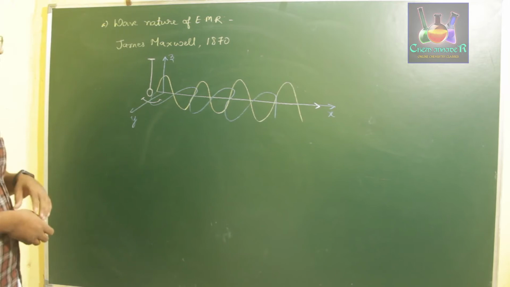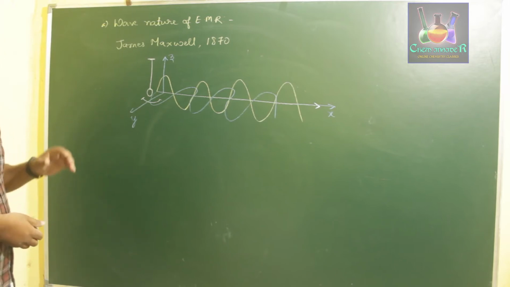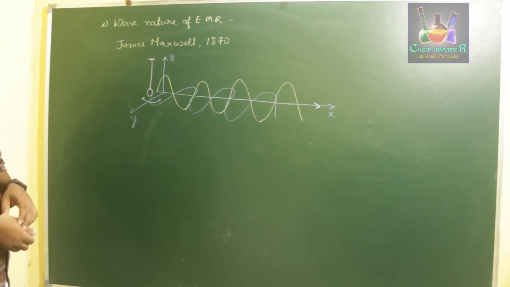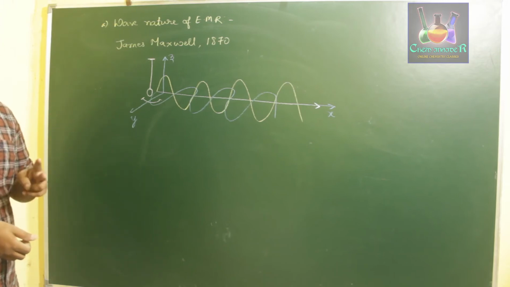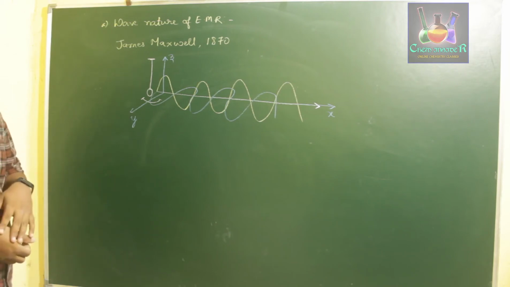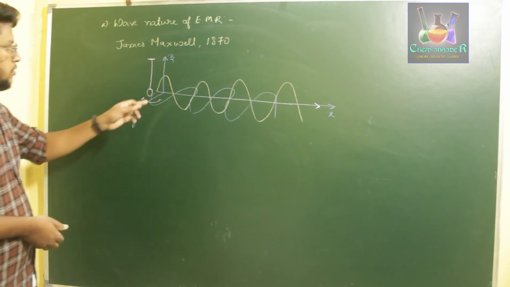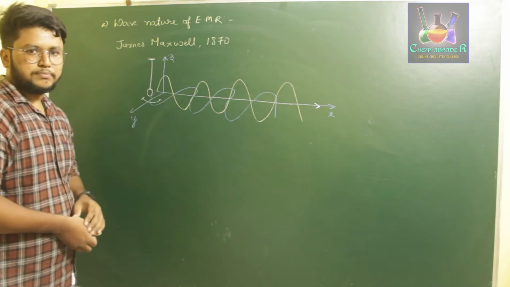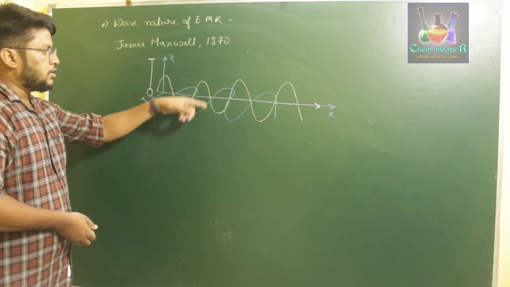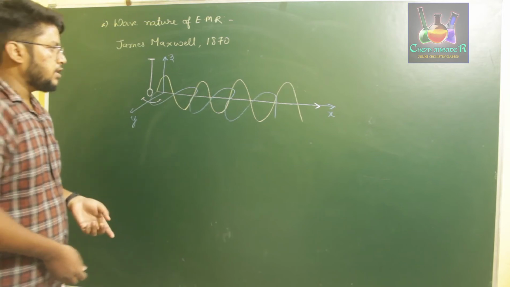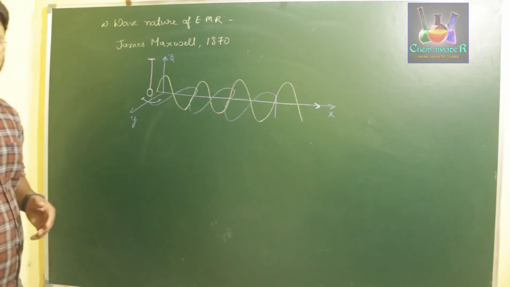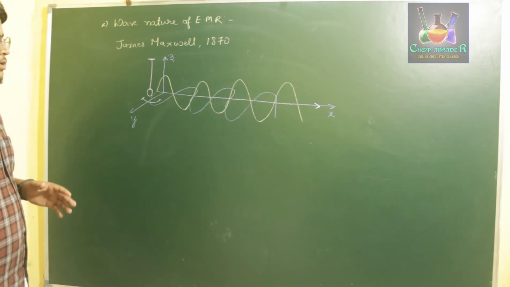So this was the first point which he explained. That is, when an atom or particle oscillates with acceleration, it emits 2 radiations, which are called electrical and magnetic oscillation. If the electrical oscillation is moving up and down, the magnetic oscillation will be moving forward and backward, which says that these 2 are perpendicular to one another. Further, those 2 are mutually perpendicular to the direction of oscillation of the particle. So this is about the first point.